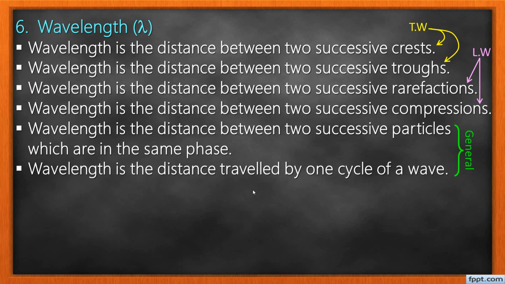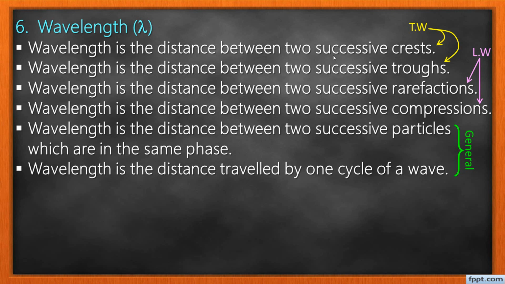So if they ask you to define wavelength as applied to transverse waves, you use any of the first two. You can say wavelength is a distance between two successive crests. Or you can say wavelength is a distance between two successive troughs. Please don't say successful, but successive.